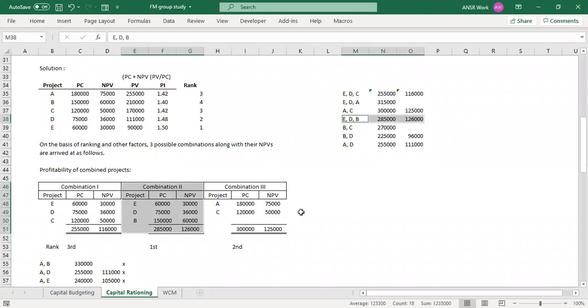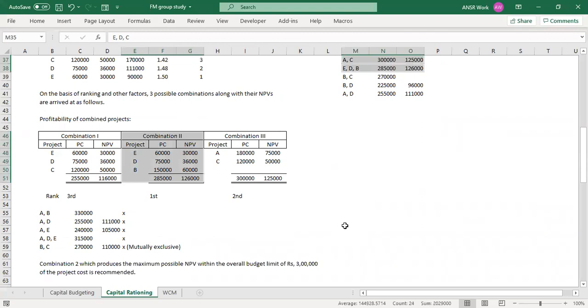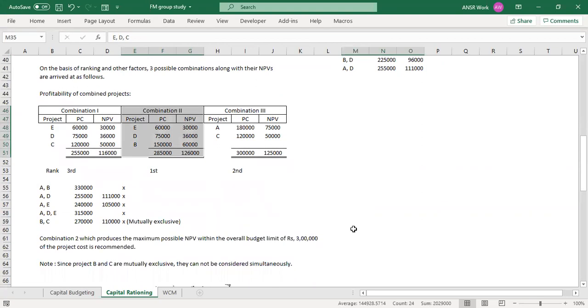And there are other combinations also. AC we have 1 lakh 25, which is the second highest, and then we have 1 lakh 16,000, that is EDC in our options here. So you can make as many combinations as possible. The highest NPV should be selected. As easy as that. Any doubts until this point? Otherwise, I'll complicate it a little bit. There is one more thing.